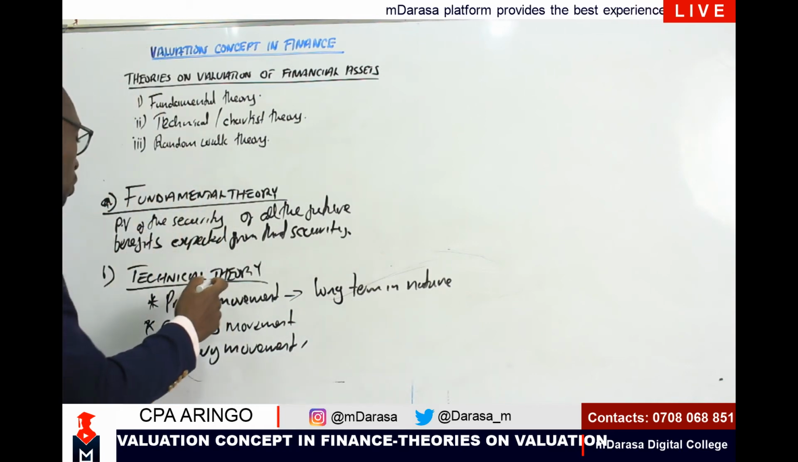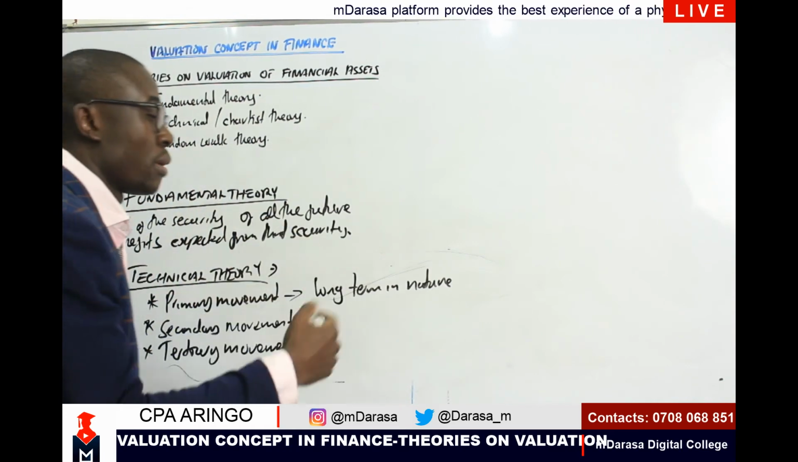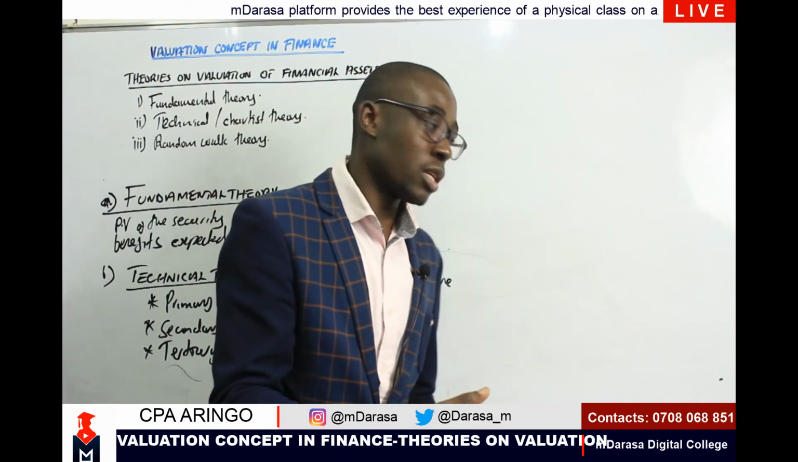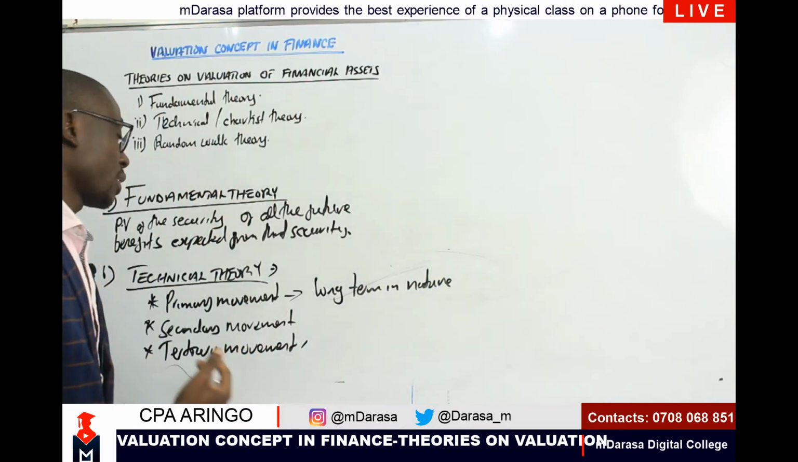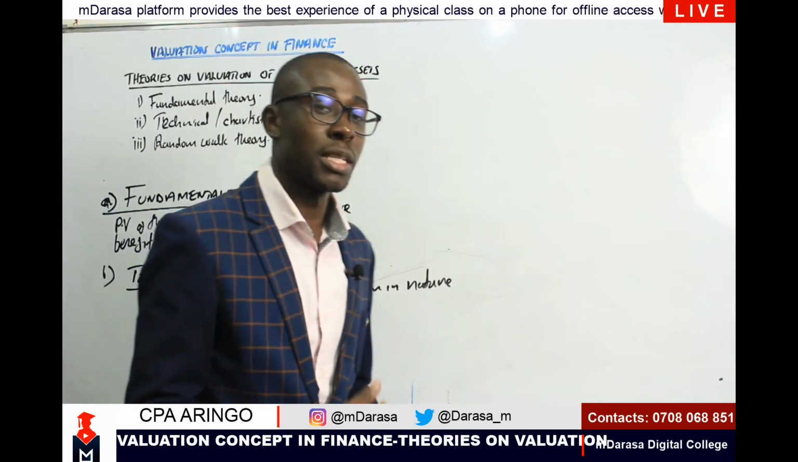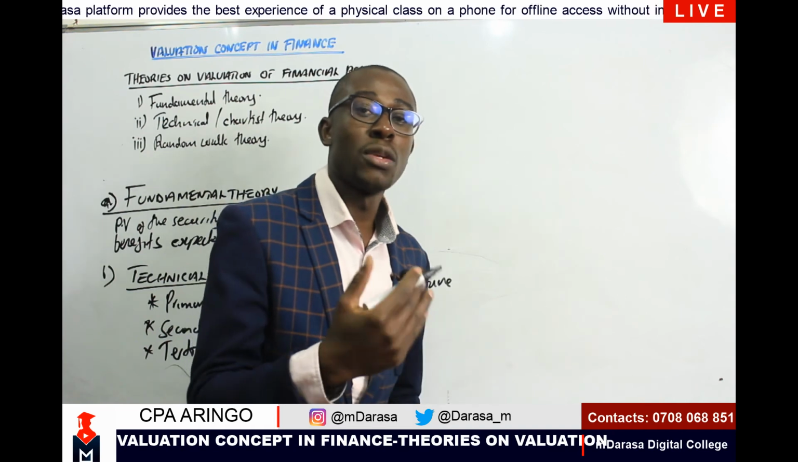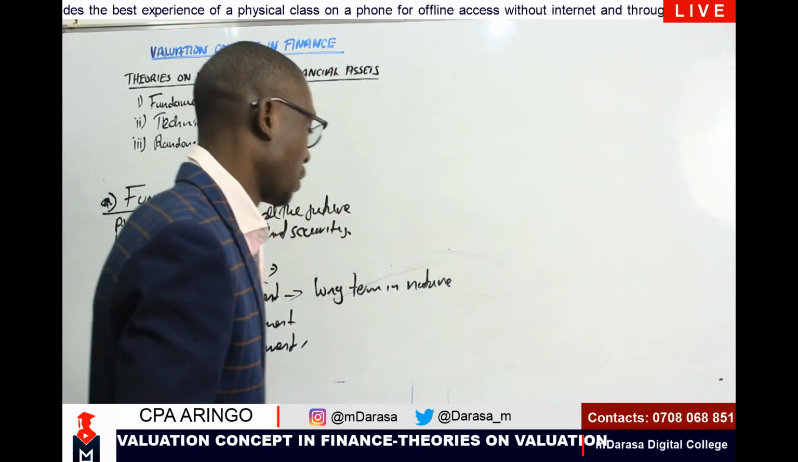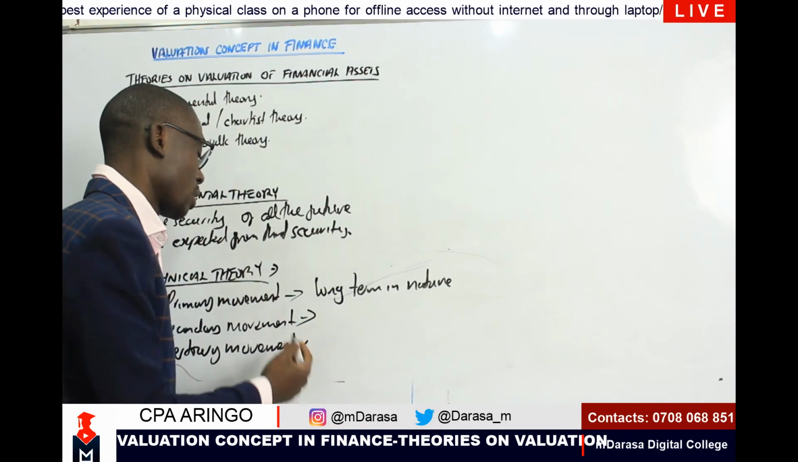Because remember, we are assuming that these price patterns, the historical price patterns, are going to be seen in future. That is what we've talked about, the aspect of technical theory. So we are saying that this theory normally assumes that this trend will appear after 1 year. So that's why you're terming it as a long term.